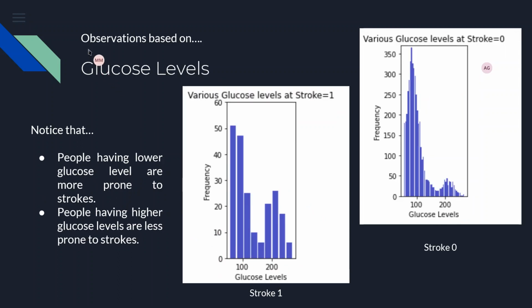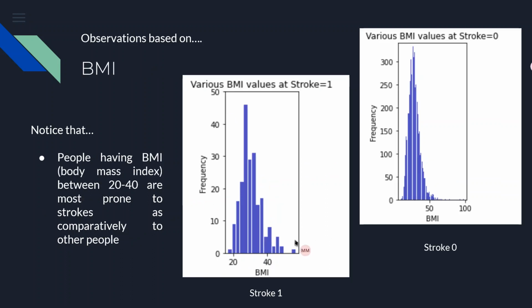And observations based on glucose levels. Similarly, we can see from the stroke equals 1 graph that people having glucose level around 100, or lower glucose levels, are more prone to strokes than people having higher glucose levels. In the frequency and glucose level graph, people having around 100 or below 100 glucose levels are more prone to strokes compared to other people, right?